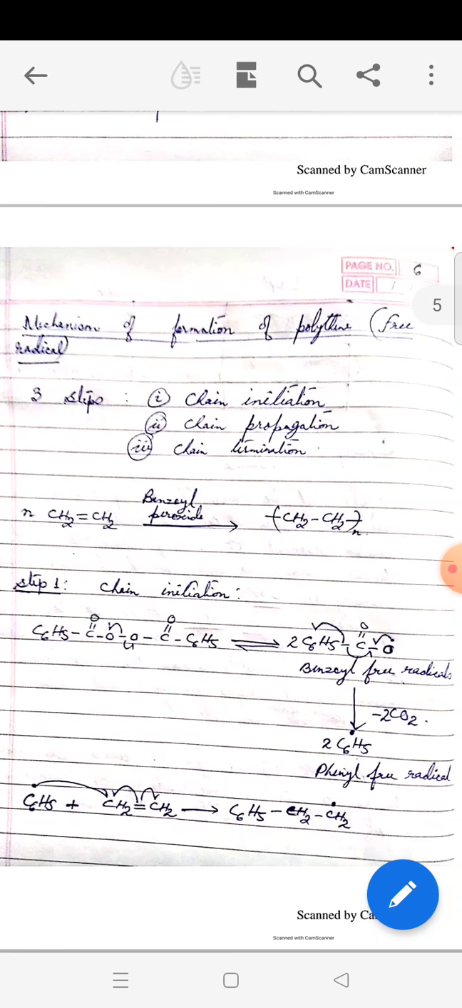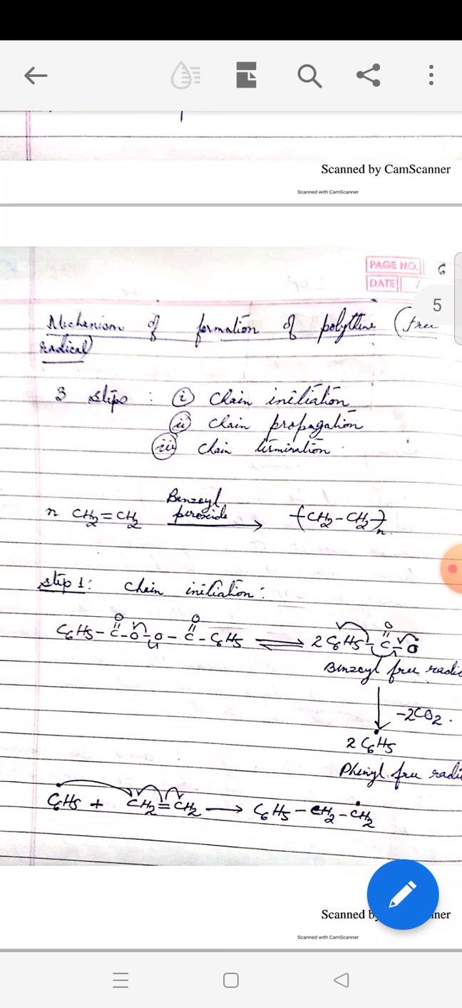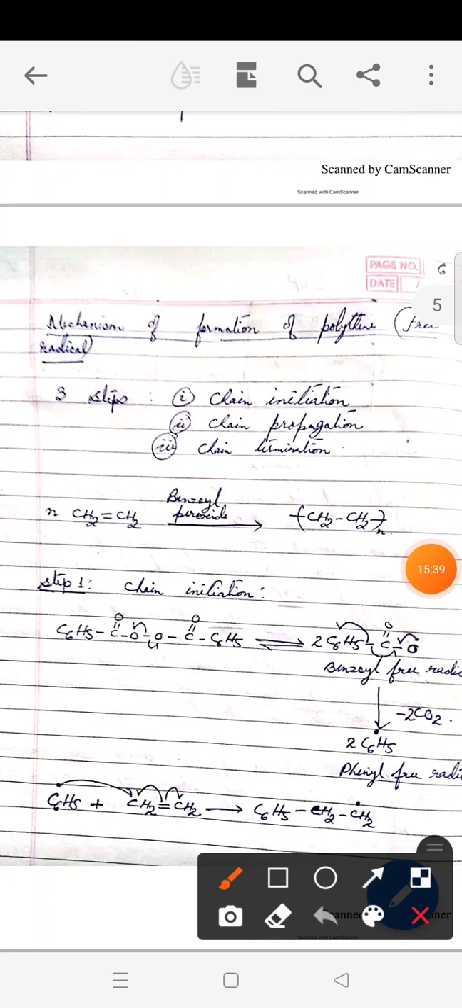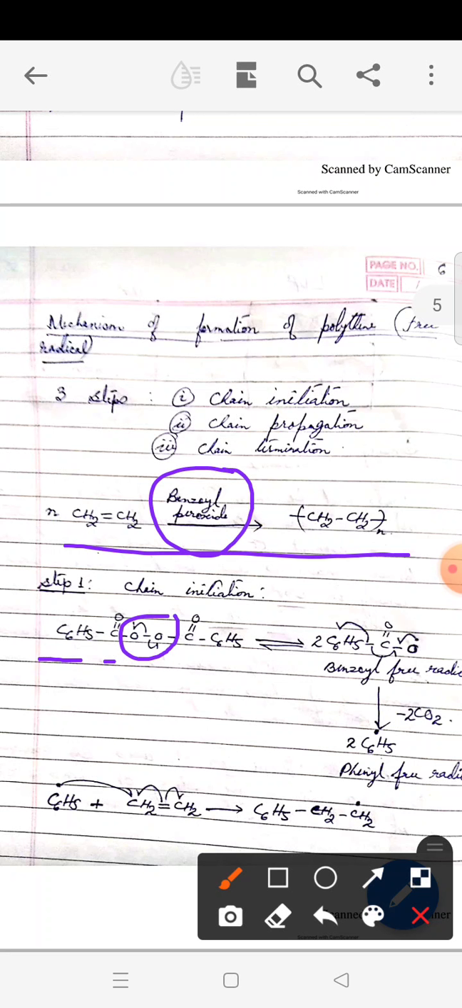Now, as I said, in these reactions, there are 3 steps: chain initiation, chain propagation, and chain termination. So you have seen that during this polythene formation, you need a peroxide as an initiator. Here we have taken benzoyl peroxide. Now what is benzoyl peroxide? It is a benzene ring, C double bond O, then this OO linkage is called the peroxide linkage. Then again the CO C6H5 is repeated. So you can see this is very much a symmetrical molecule.